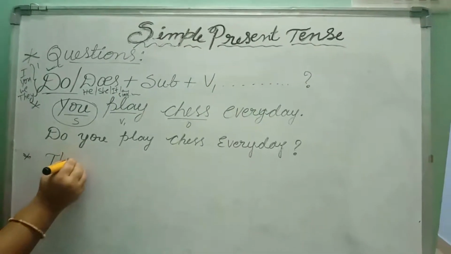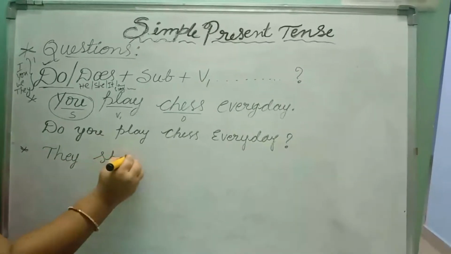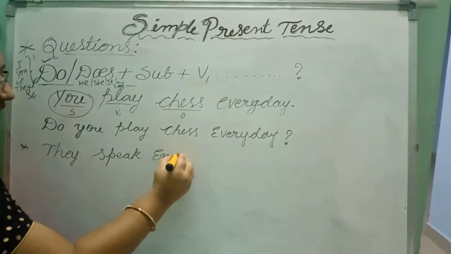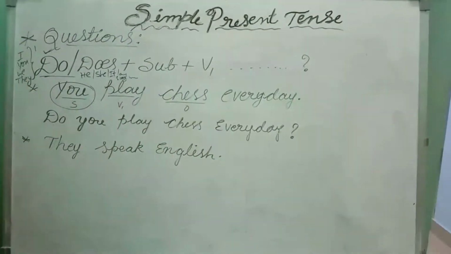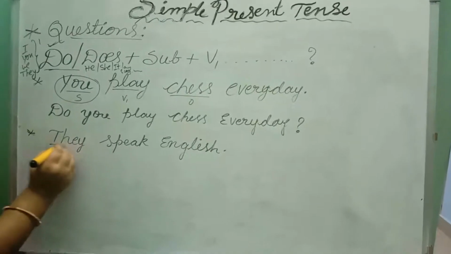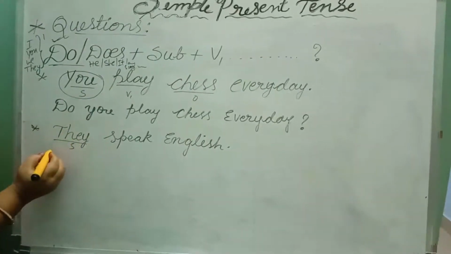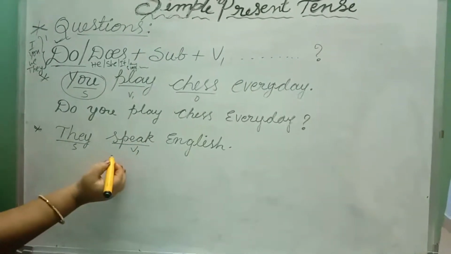They speak English. Okay. What is the subject here? They. They is the subject. Speak is the verb, first form of the verb, that is V1.